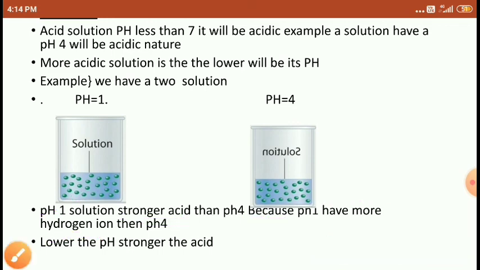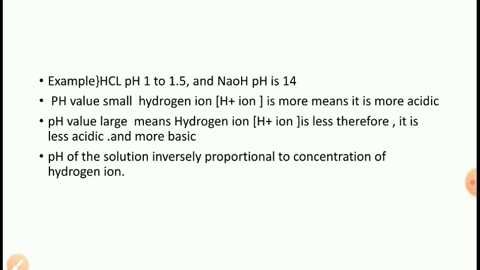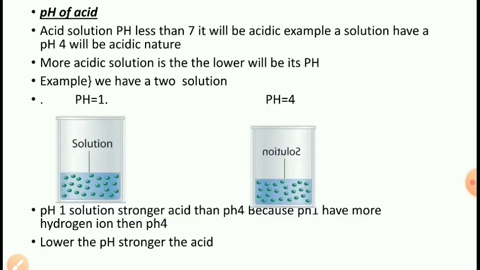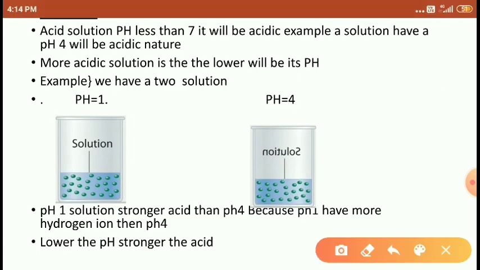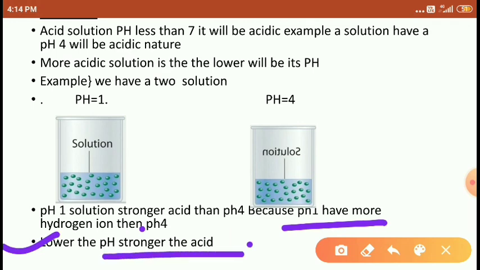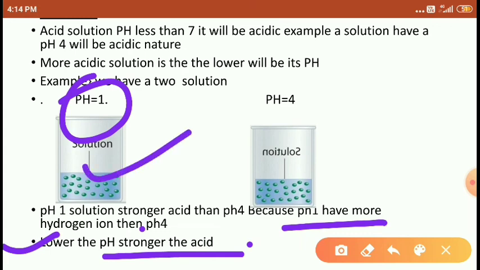So the lower the pH, the stronger the acid. Low pH value means a stronger acid. If the pH is high, it is also an acid, but it is a weak acid. Right, friends?